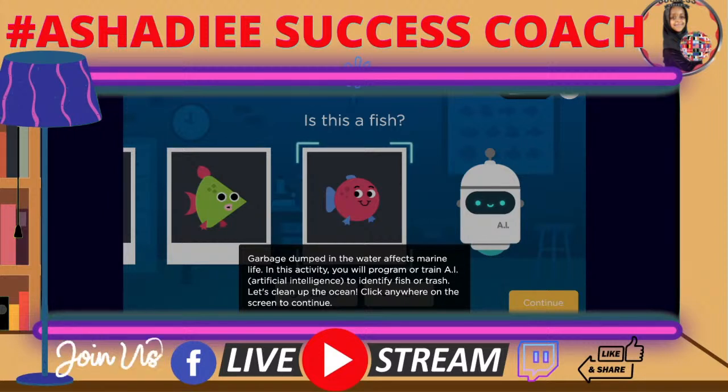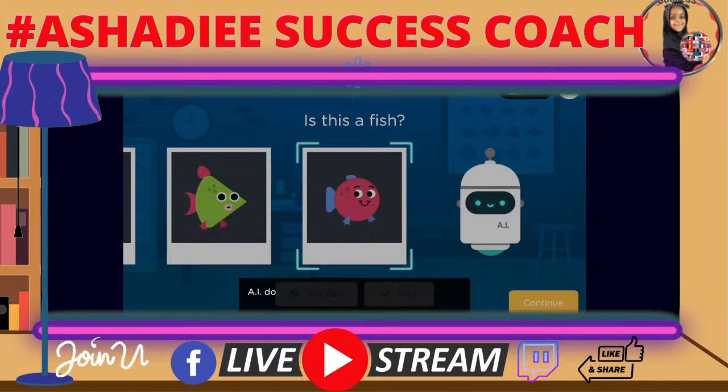So AI is an artificial intelligence robot, so let's read about him. Garbage dumped into the water affects marine life. That's actually true. In this activity, you will program or train AI. You will train him to identify fish or trash. Let's clean up the ocean. Click anywhere on the screen to continue.